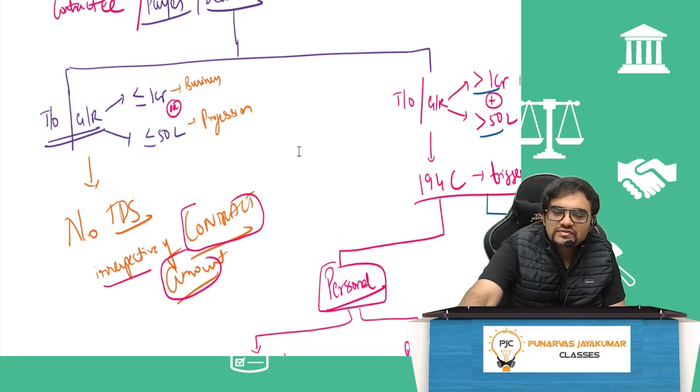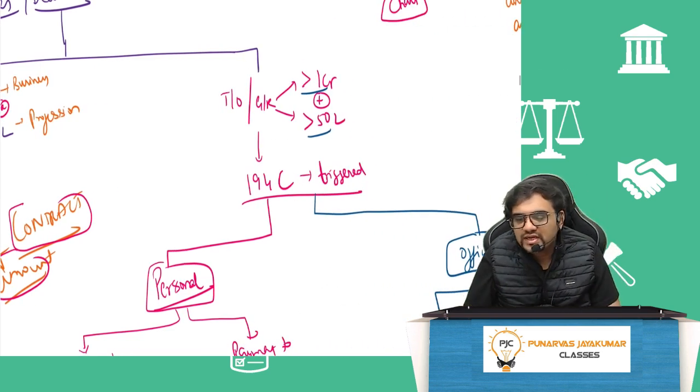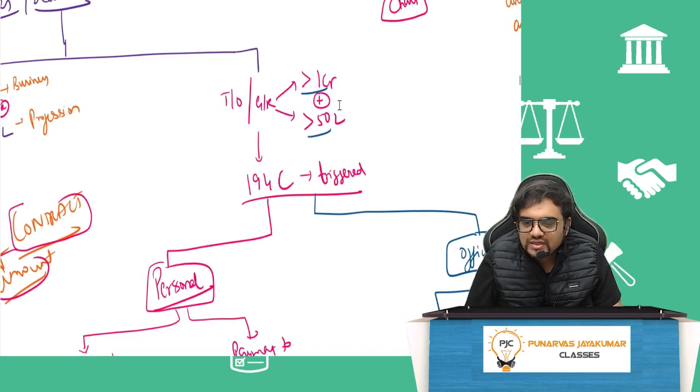On the other hand, if the turnover or gross assets is more than 1 crore, or in case of profession it is 50 lakh or more, then only 194C gets triggered. So will TDS provisions apply? Should the individual or HUF deduct TDS? It depends on whether he is a big individual or a small individual. Who is a big individual? Whose turnover or gross assets is more than 1 crore in case of business, or 50 lakh in case of profession. 194C gets triggered.